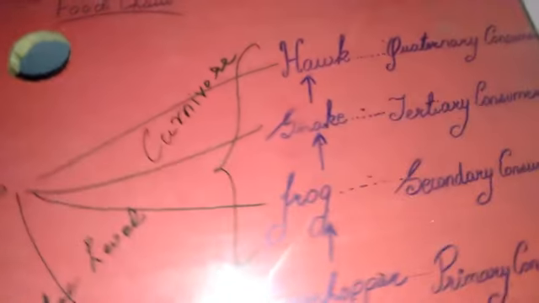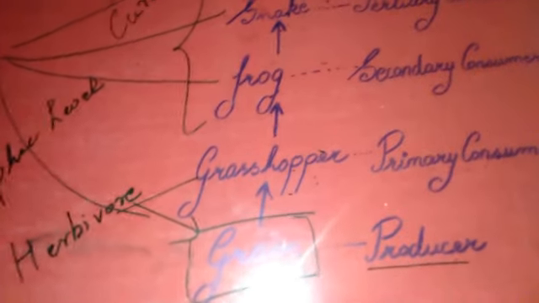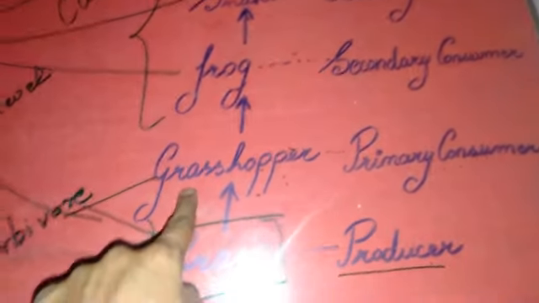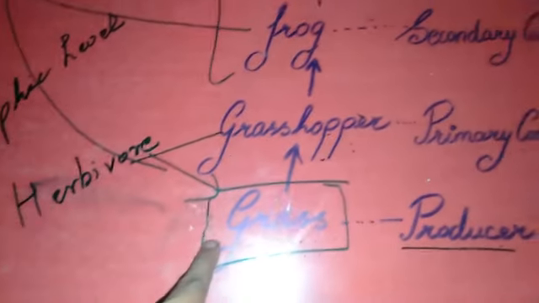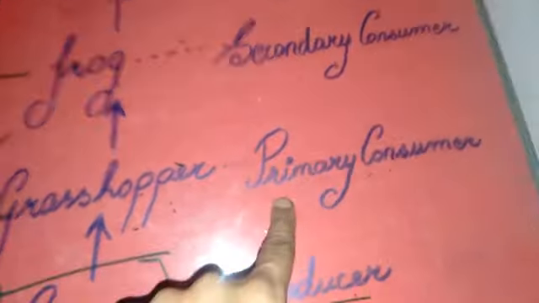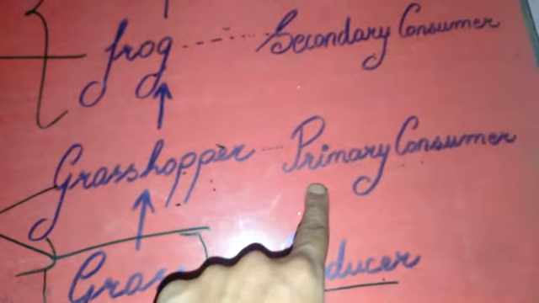So an organism that occupies different trophic levels in a food chain is known as an omnivore. I repeat, herbivores are always dependent on producers directly. The organisms that are dependent on producers directly are herbivores. They always occupy the primary consumer trophic level. Fine.